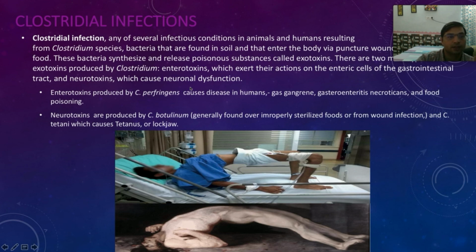So we have other species like Clostridium perfringens, Clostridium botulinum. Very important, Clostridium botulinum. Improperly sterilized foods are the main source for Clostridium botulinum, which causes food poisoning. So Clostridium produces two types of toxins, enterotoxins and neurotoxins. Enterotoxins generally produce gastroenteritis. So they are toxins to the enteric system, whereas neurotoxins are toxins to the nervous system.